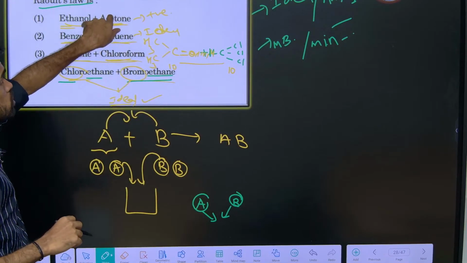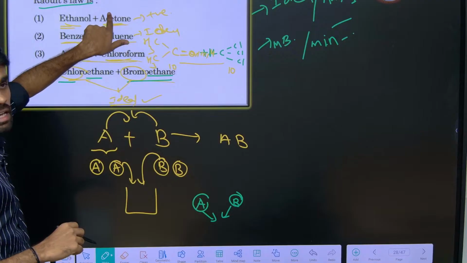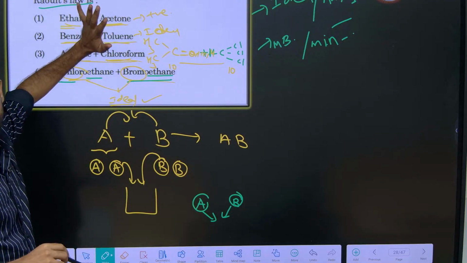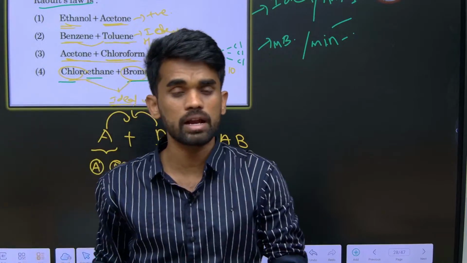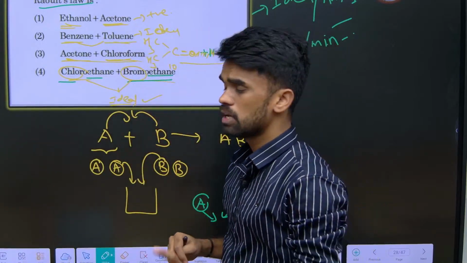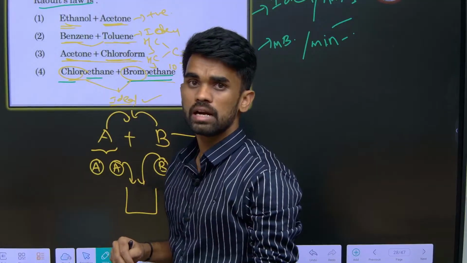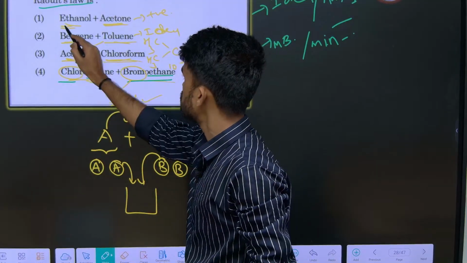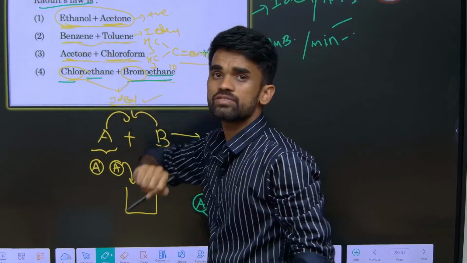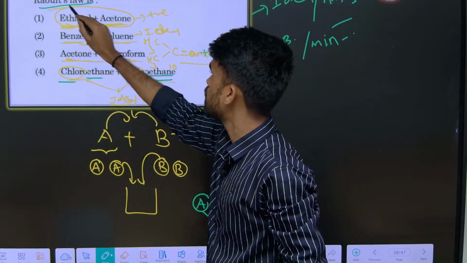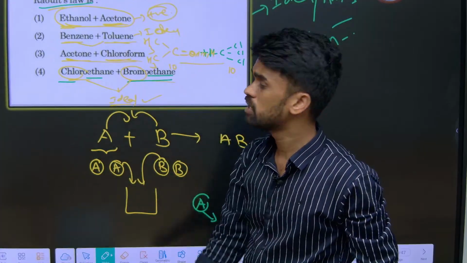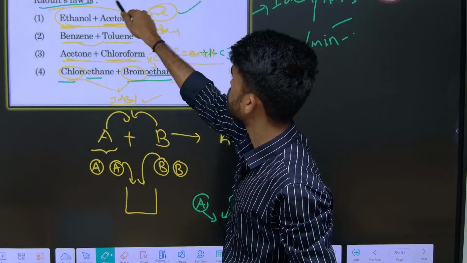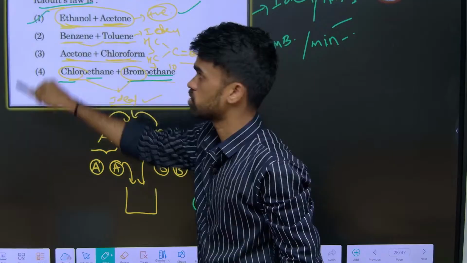So this shows positive deviation from the ideal Raoult's law. The solutions which deviate from Raoult's law are called non-ideal solutions. Solutions which obey Raoult's law are called ideal solutions. So now this mixture deviates from Raoult's law, so I can say non-ideal solution. Since they are showing positive deviation, we can say this will be the proper answer for this question.